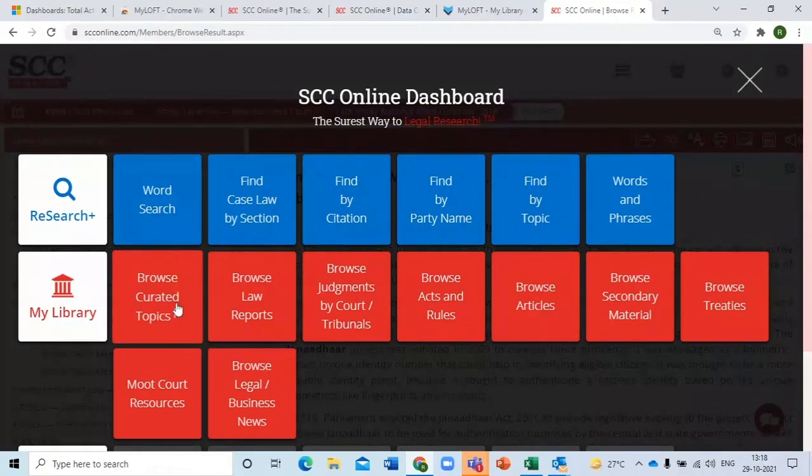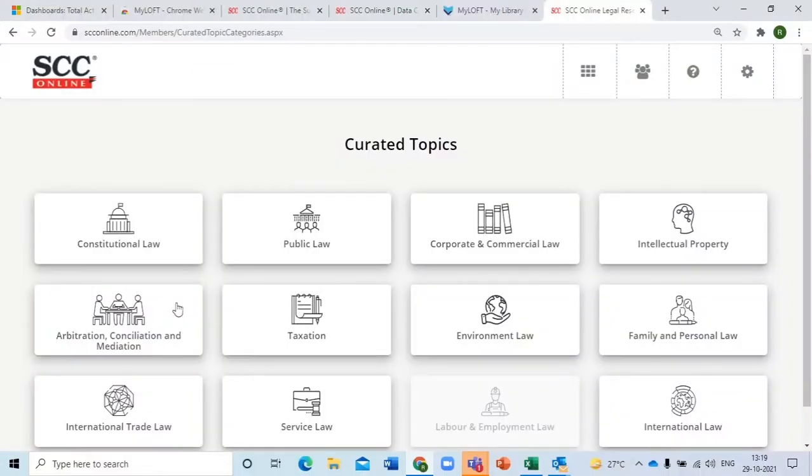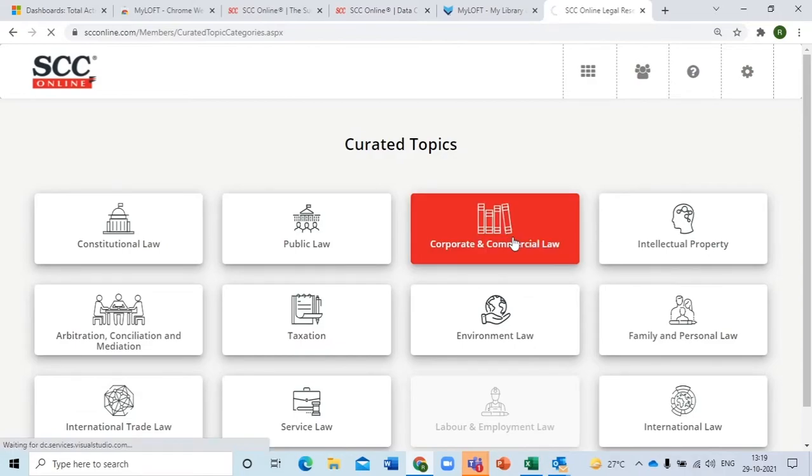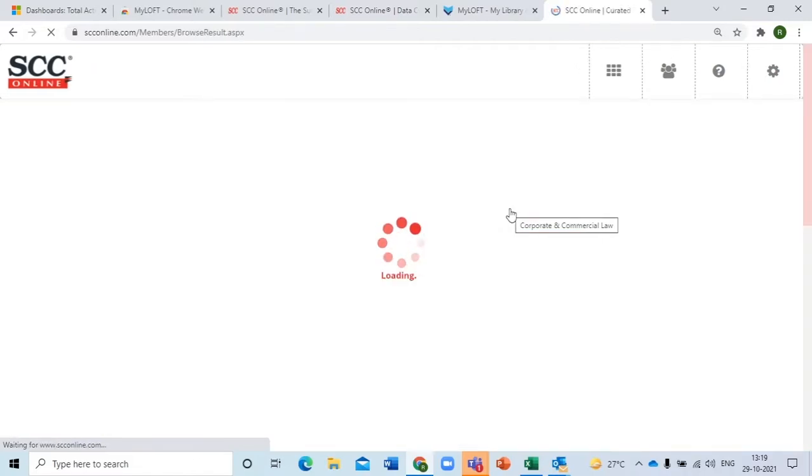Now this is our topic-based search. The principal topics are constitutional law, public law, corporate and commercial law, taxation, and others. These are principal heads. Under this, there are sub-heads. So let's click on one of the entries. Mr. Rana, please take one. Any of these? Okay, let's take corporate and commercial. Now in corporate and commercial, there are subheadings, subtopics. When I click on that, the subtopic list will come over here.